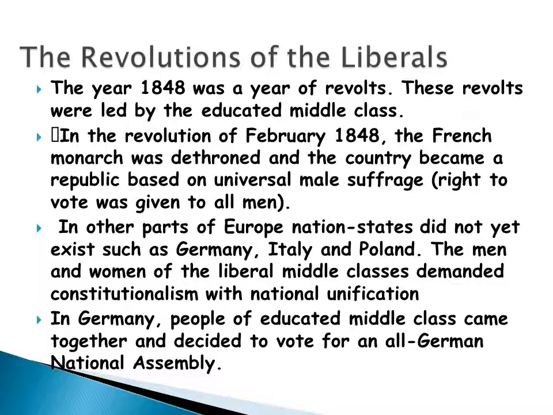In other parts of Europe, nation states did not yet exist, such as Germany, Italy, and Poland. The men and women of the liberal middle classes demanded constitutionalism with national unification. In Germany, people of the educated middle class came together and decided to vote for an all German National Assembly.